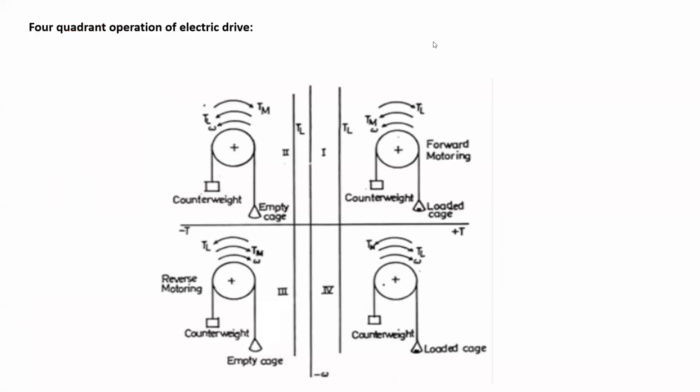With the help of this diagram, we are going to explain how this drive, we are assuming this is the drive, is going to operate in 4 quadrants.